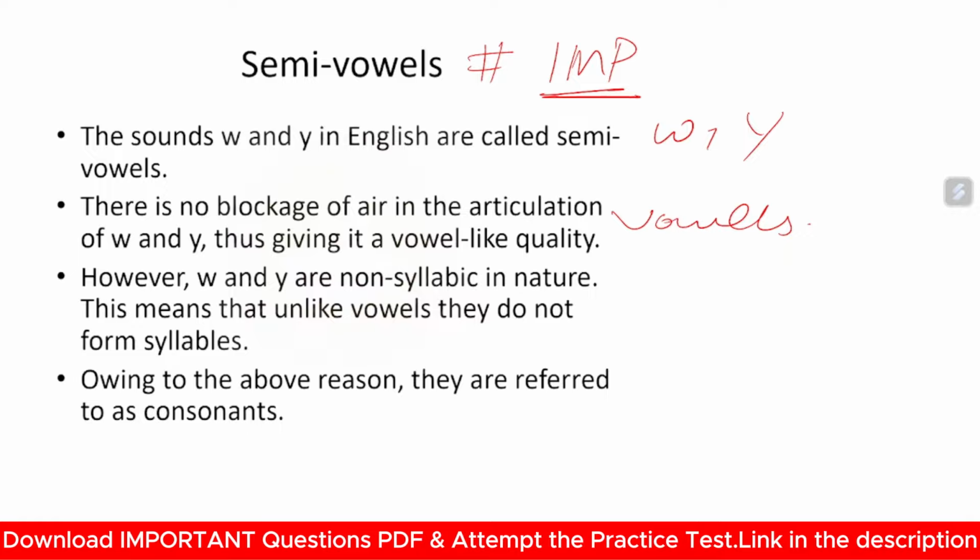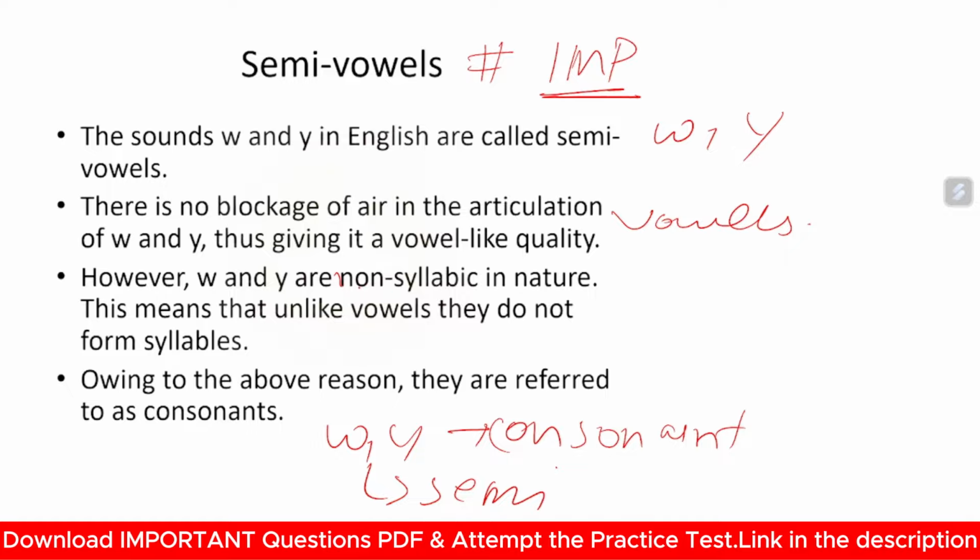If there is a blockage of air while pronouncing it, then you will say that it is a consonant. Now see, W and Y, as we all know, are consonants. But here there is another term for it, that is semi-vowel. Why semi-vowel? In spite of being consonants, whenever we pronounce W and Y, there is no blockage of air while pronouncing them. So it is a semi-vowel.